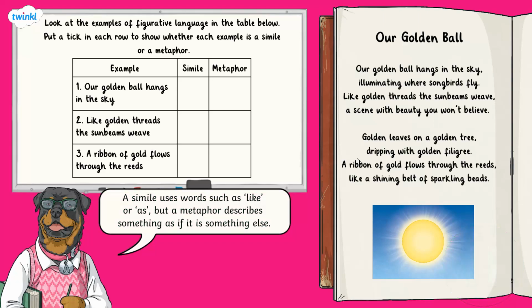To begin this task, we should look at each example one at a time. The first example describes the sun as a golden ball without using the words like or as, so this is a metaphor. The second line used the word like to compare sunbeams to golden threads, so this is a simile. The third line describes a river as if it actually is a ribbon of gold, so this is a metaphor. Well done if you got those right.